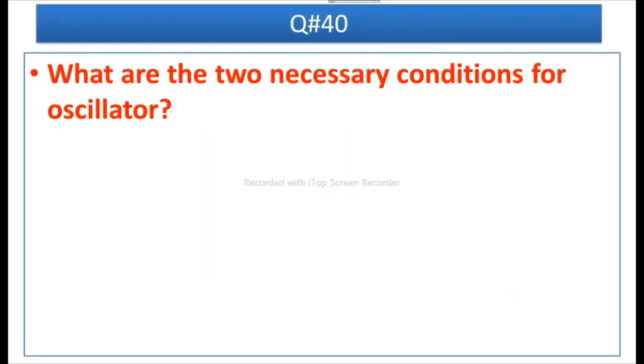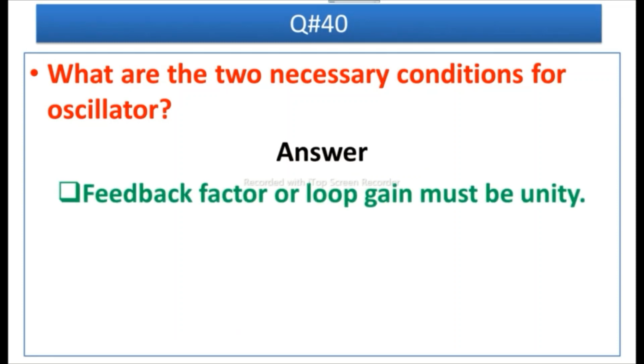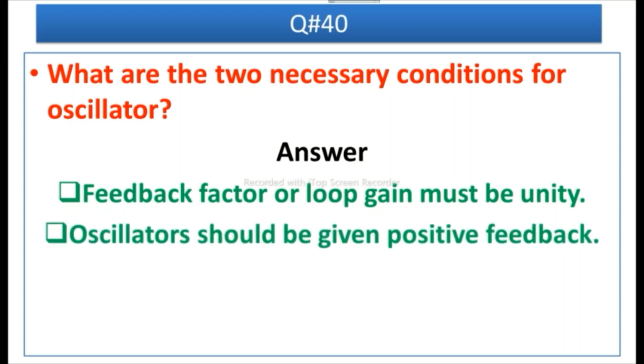Question number 40 is, what are the two necessary conditions for oscillators? Answer is, there are two conditions. Feedback factor और इसे कहते हैं लूप गेन भी. Feedback factor और loop gain must be unity and oscillators should be given positive feedback. मैंने बताया है कि oscillators को हमेशा positive feedback देते हैं.